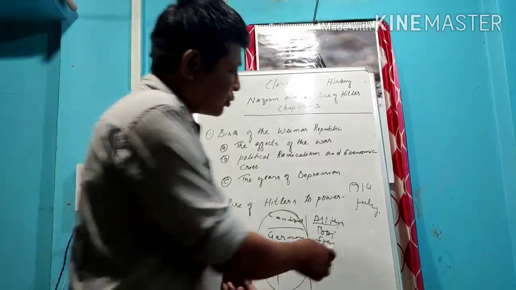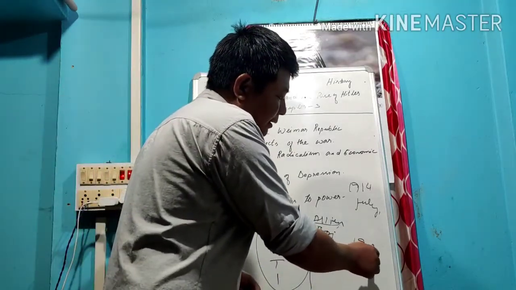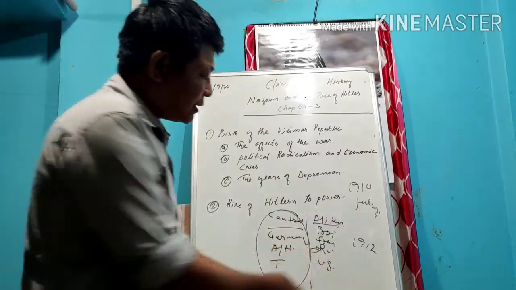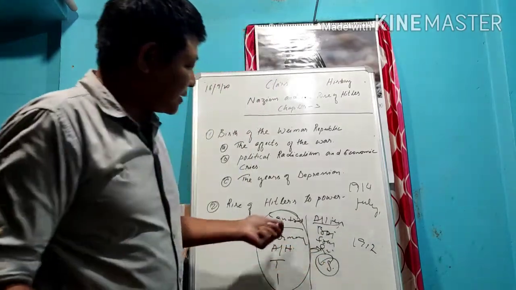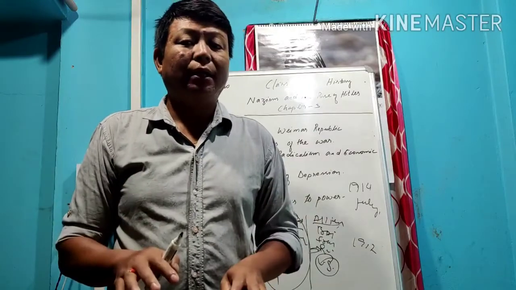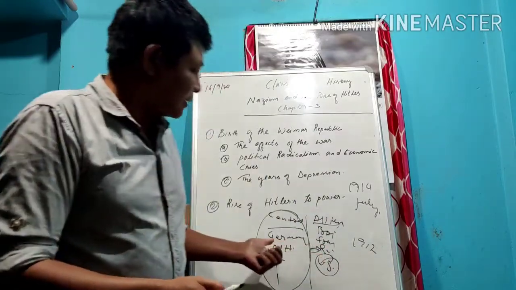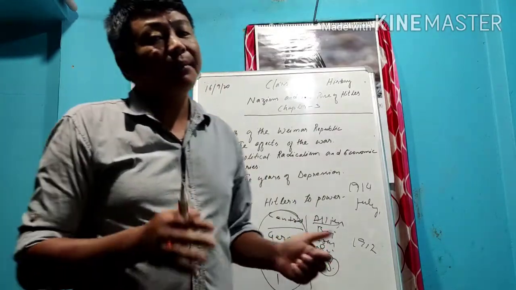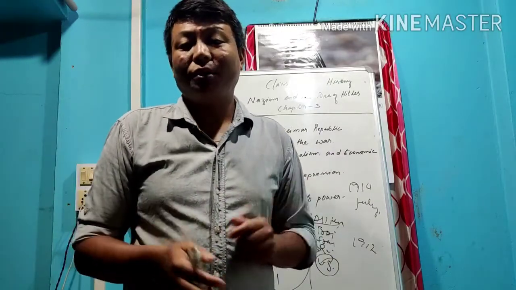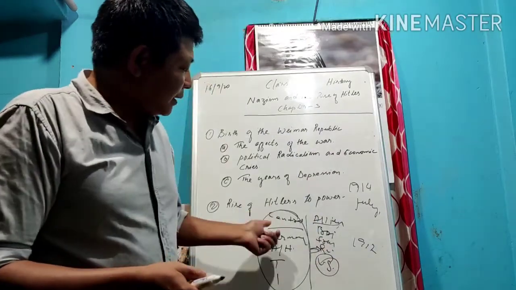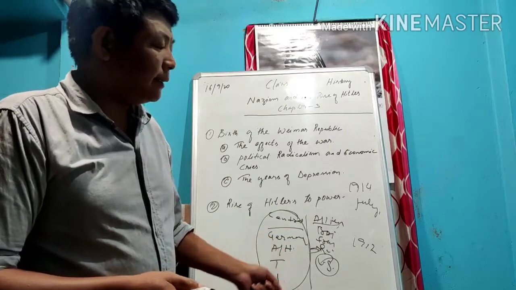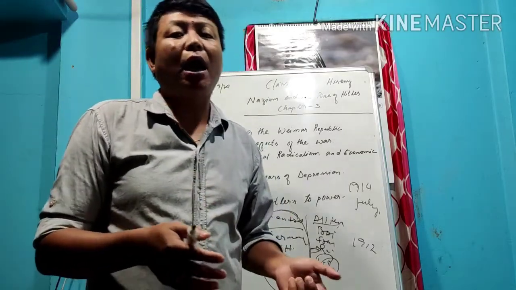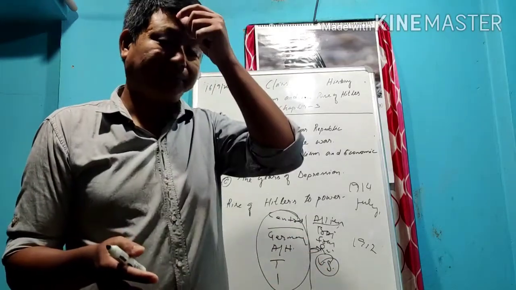Only in the last portions, after 1917, when the USA joined, the Central Powers became weak, and ultimately the Central Powers were defeated in the First World War. Now the question rises: after the First World War, why and how did Germany become weak?